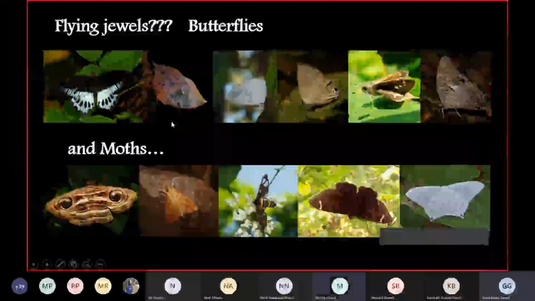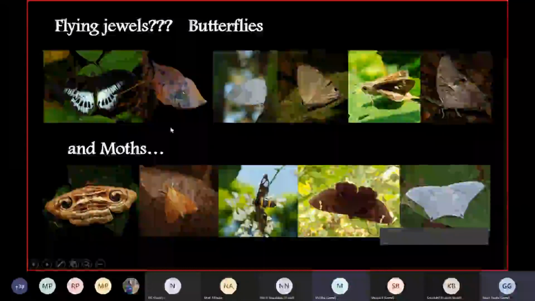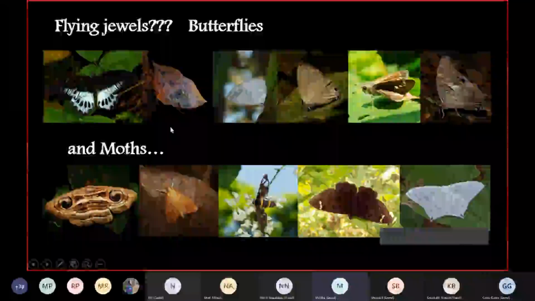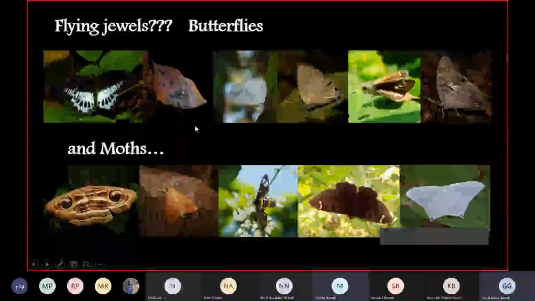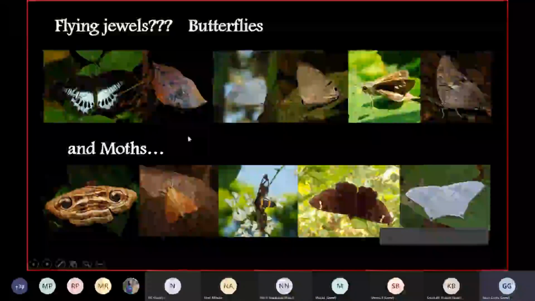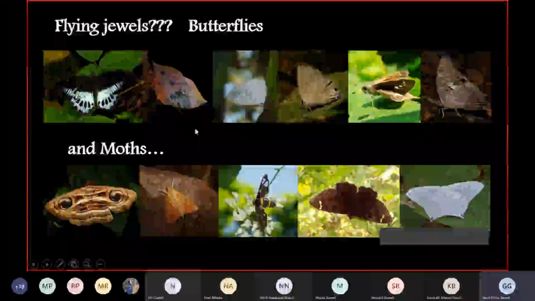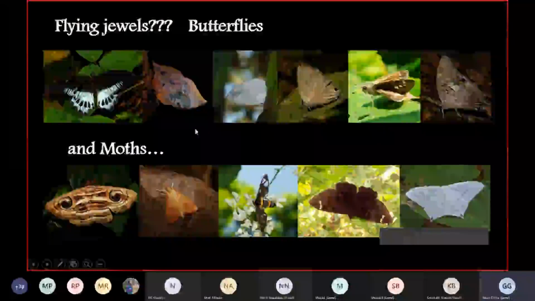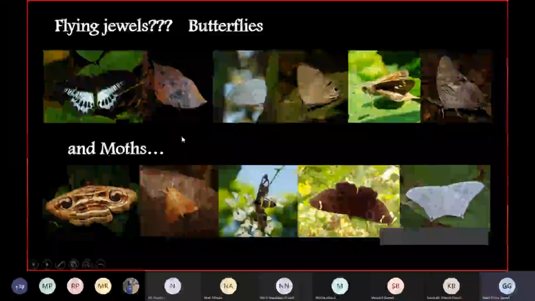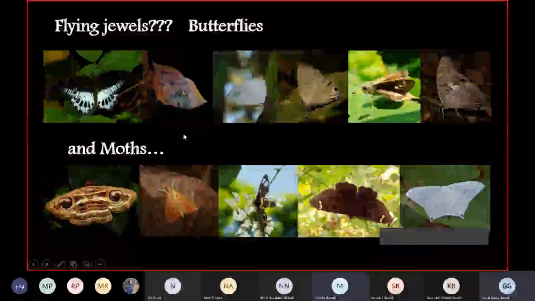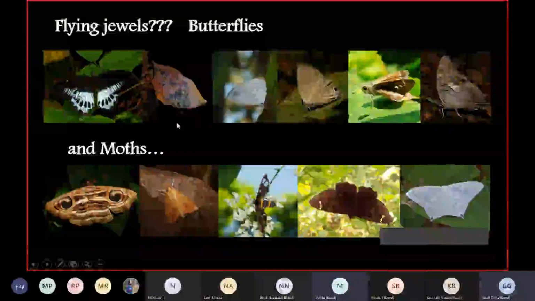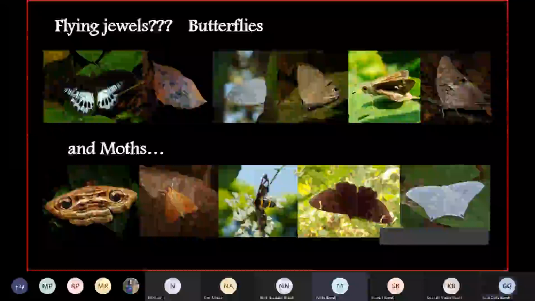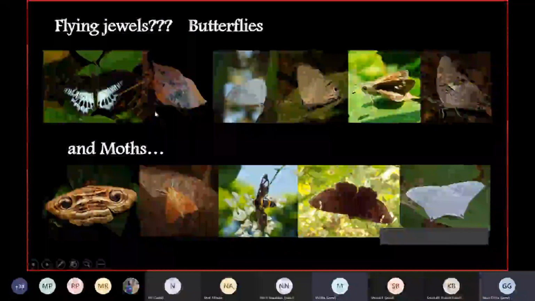Any other answers? Please type in chat, or you can unmute yourself. And leaf bug. Leaf bug. Wow. Ant carrying leaf. Okay, ant carrying. No, they are butterflies.